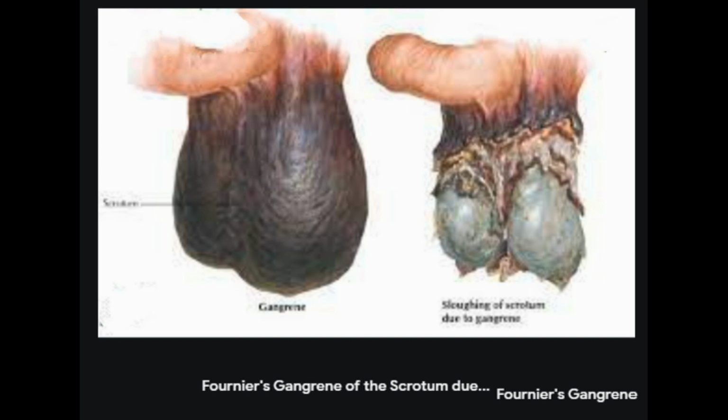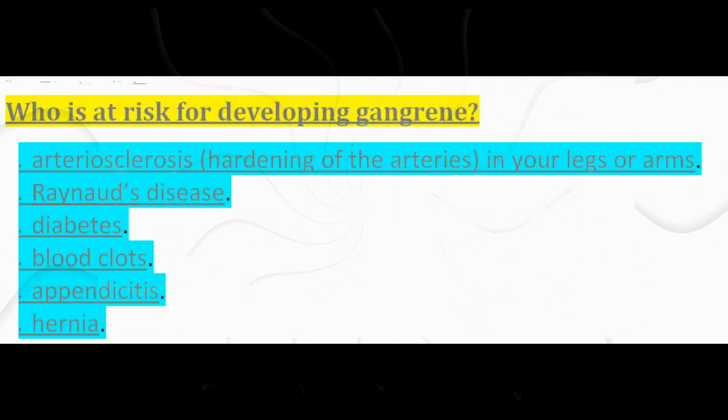Images of gangrene. Who is at risk for developing gangrene? You are more likely to develop gangrene if you have a history of certain medical conditions, including arteriosclerosis, hardening of the arteries, in your legs or arms. Raynaud's disease. Diabetes. Blood clots. Appendicitis. Hernia.